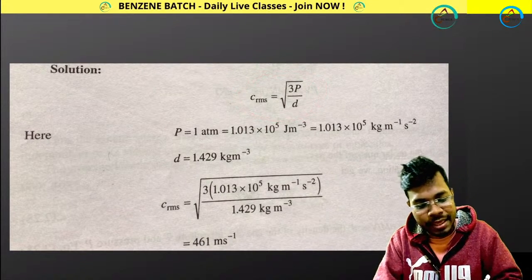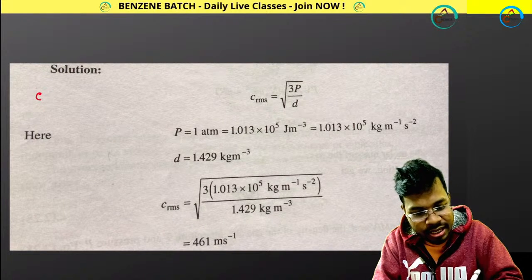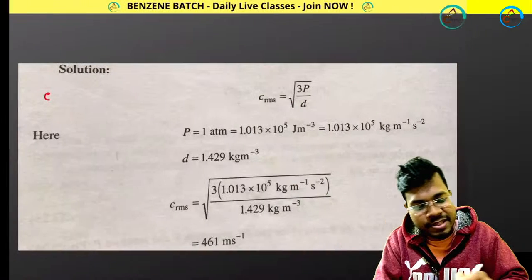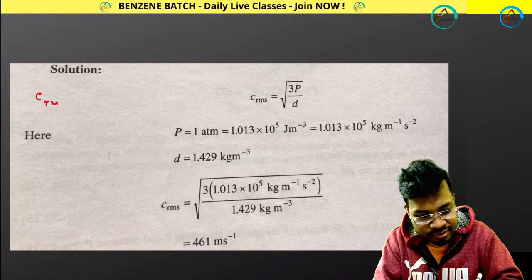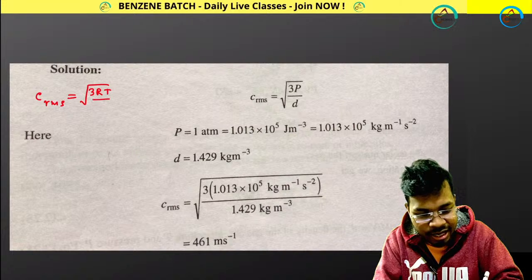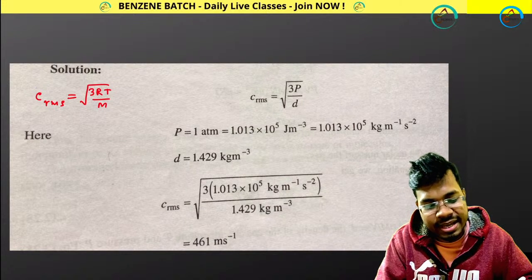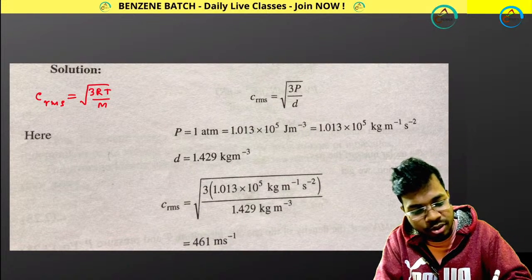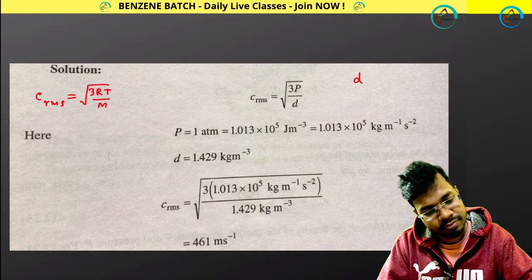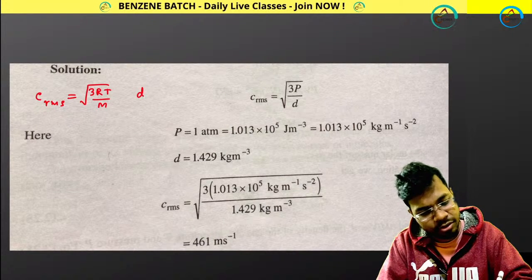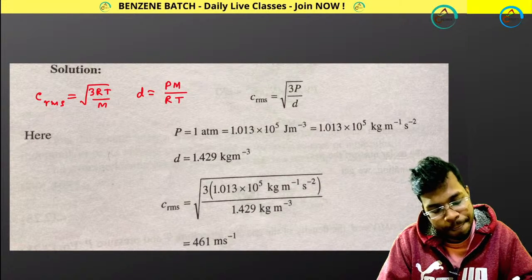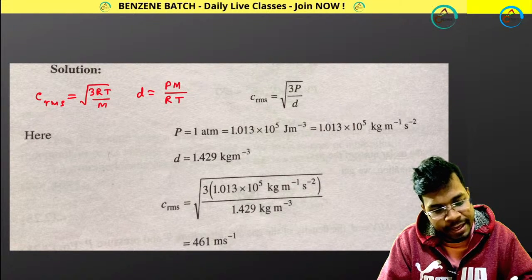It is very simple. You know density. I am asking to calculate CRMS. CRMS means root over of 3RT divided by M. This is your CRMS, right? And you already know density: D equals PM by RT, right? PM divided by RT.